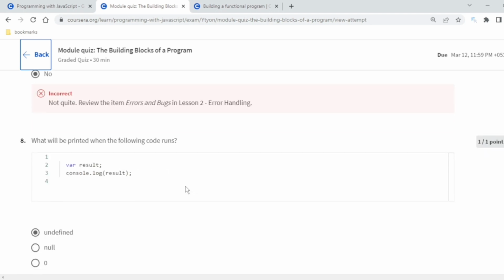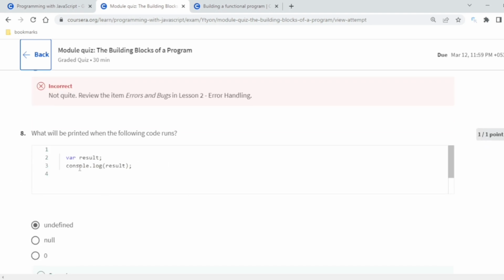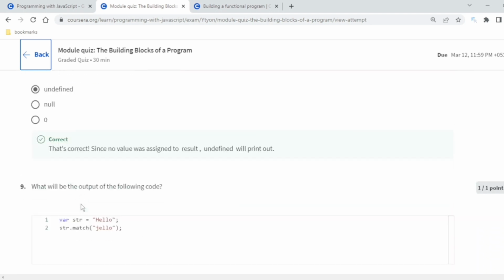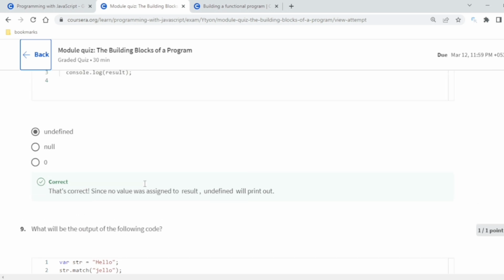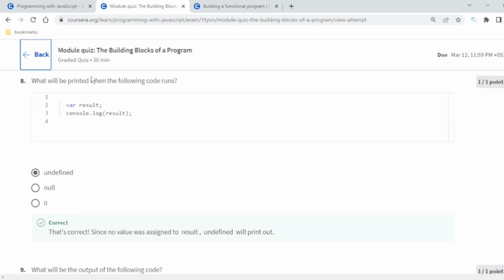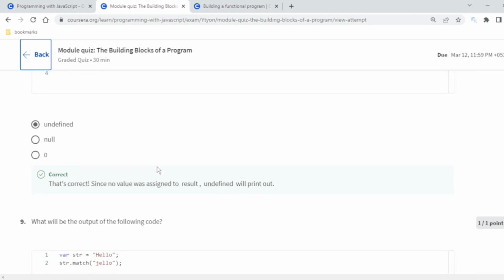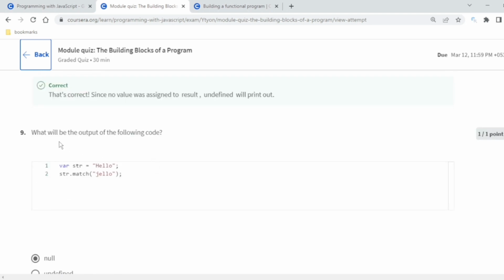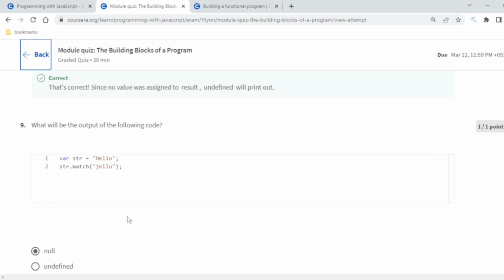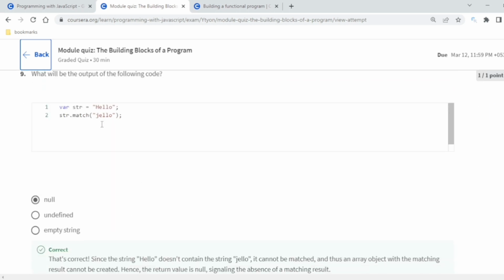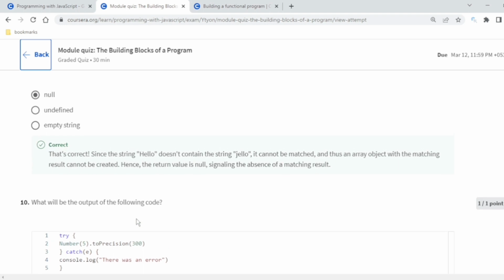And what will be printed by the following? It will be undefined because we have not defined result. And what is the output of the following? Believe me, you can check this by just copying and trying it in the console, just like I have shown the hello part. What is the output of the following code? Null, because the string is not matching. It does not contain the string yellow, so it cannot be matched.